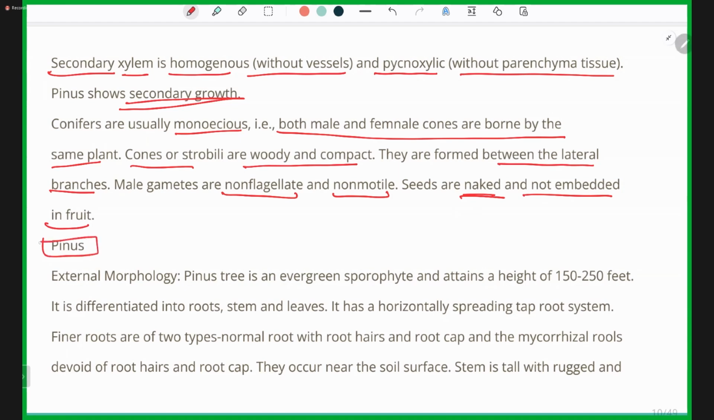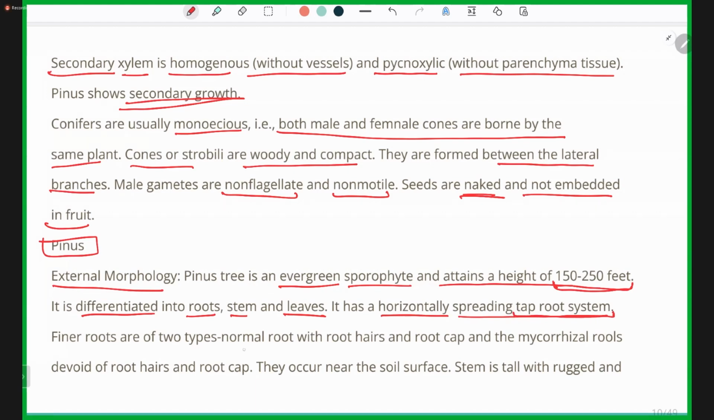Now Pinus. The external morphology of the Pinus tree: it is an evergreen sporophyte and attains a height of 150 to 250 feet. It is differentiated, like all the other gymnosperms, into roots, stem, and leaves. It has a horizontally spreading taproot system.